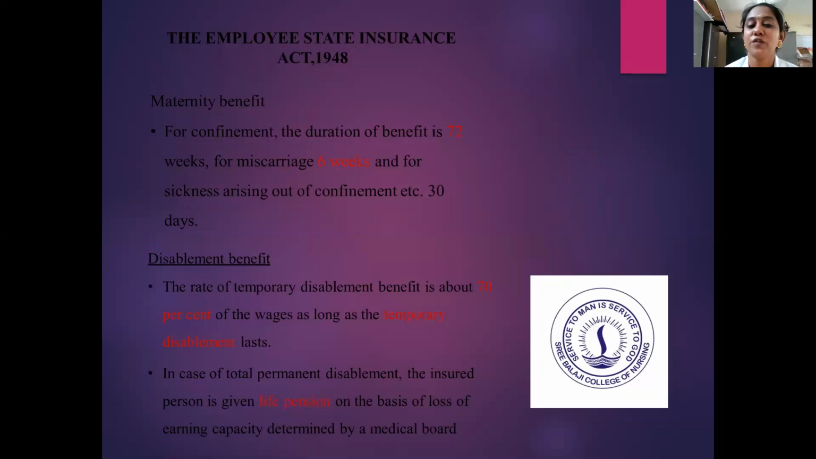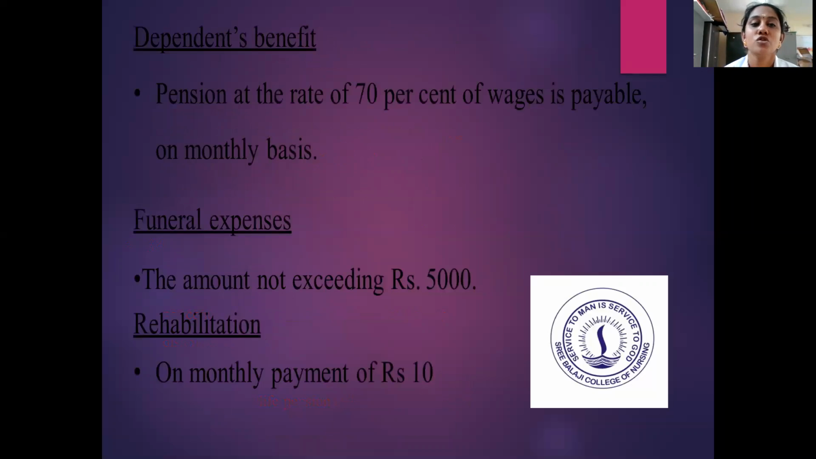Disablement benefit: the rate of temporary disablement benefit is about 70% of the wages as long as the temporary disablement lasts. In case of total or permanent disablement, the insured person is given life pension on the basis of loss of earning capacity determined by the medical board. Dependent benefit: the dependents are the persons who are dependent on the working person. Pension at the rate of 70% of wages is payable on a monthly basis. Funeral expenses: an amount not exceeding rupees 5,000, and then rehabilitation on monthly payment of rupees 10.